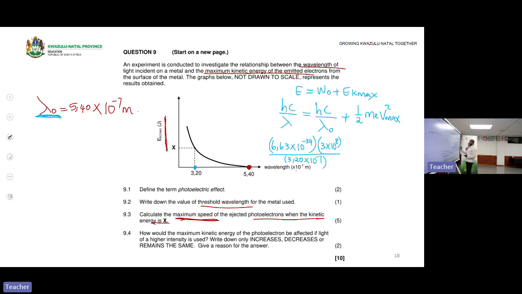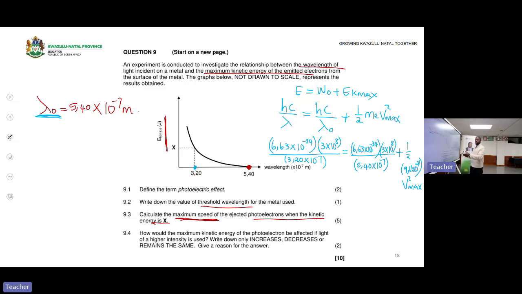You're done with your E. Now go to the work function. h is still 6.63 times 10 to the power of -34, c is 3 times 10 to the power of 8, and the maximum wavelength is 5.40 times 10 to the power of -7, plus half the mass of an electron, 9.11 times 10 to the power of -31, times v squared max. Remember, you are solving for v squared before you can put the square root.